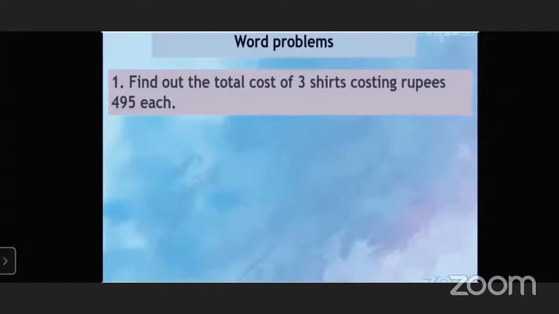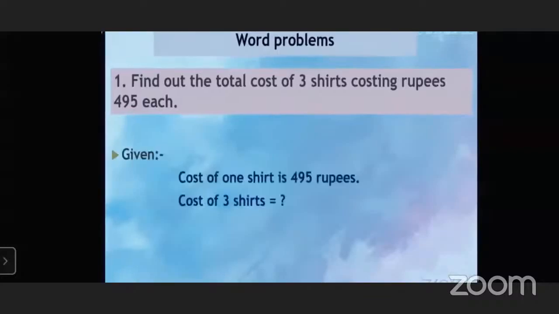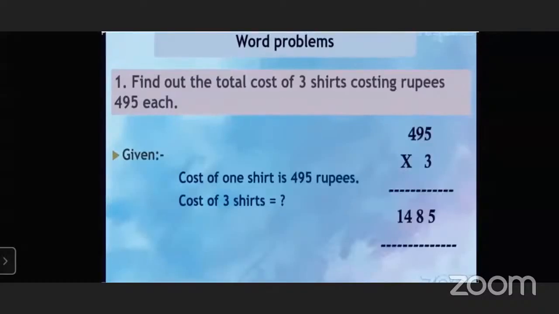The first question is, find out the total cost of 3 shirts costing rupees 495 each. It means that the cost of one shirt is 495. And what is the total cost of 3 shirts? Means we have been given the cost of one shirt, that is 495 rupees, and the cost of 3 shirts will be, so we have to multiply